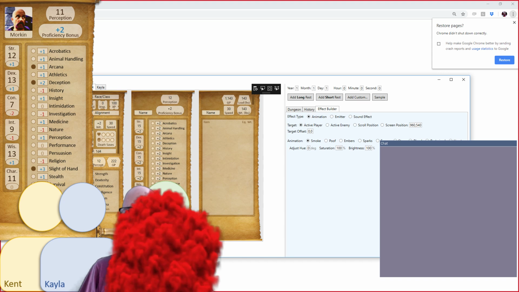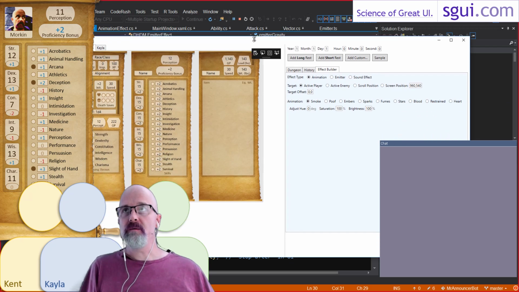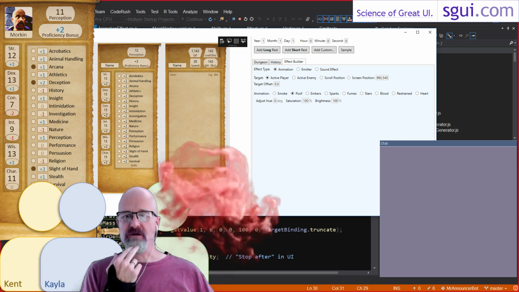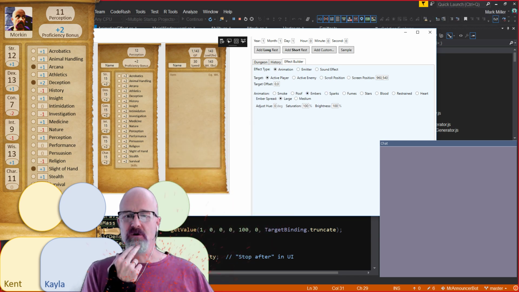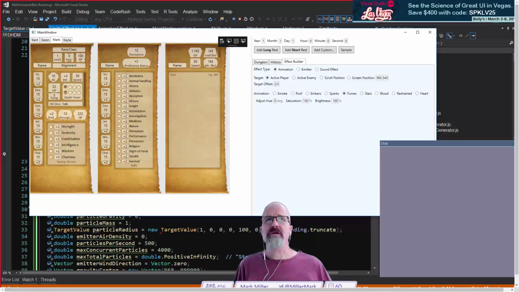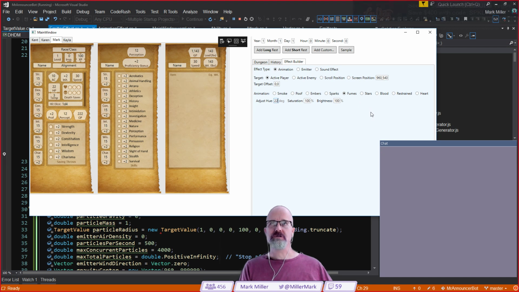Here's the effect builder. Let's try the effect again, see if that's working. Okay, there we go. On the stream, I see it. So let me move this out of the way. We already have the ability to send over these different effects, like Embers, for example, there's a little Ember effect, and fumes as well. You can see this red fume right here next to me. All of these effects, we can rotate the hue of. If I want to take my red fumes and turn them into blue fumes, I can adjust the hue by 222 degrees, and then you're going to see blue fumes over there.